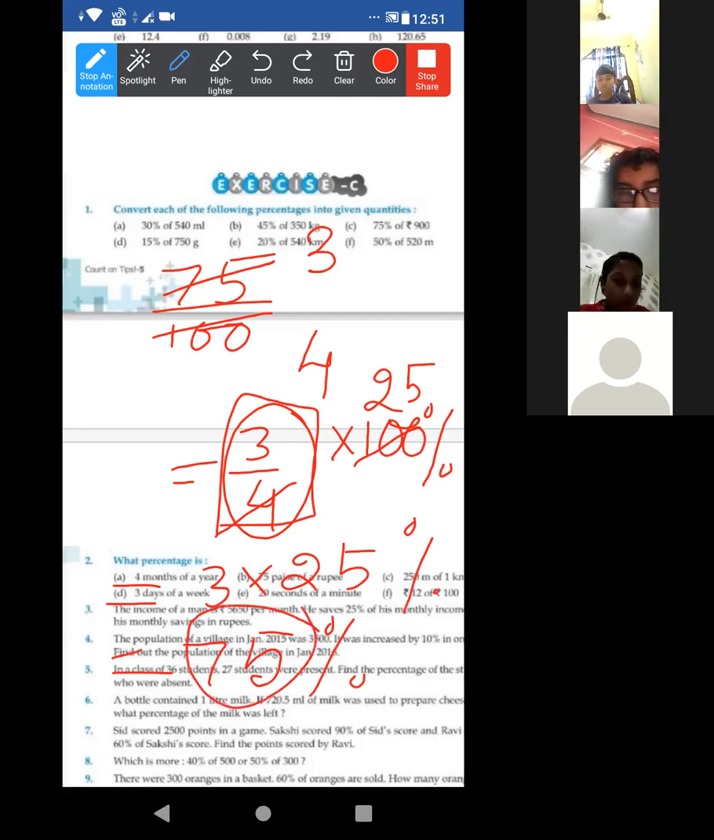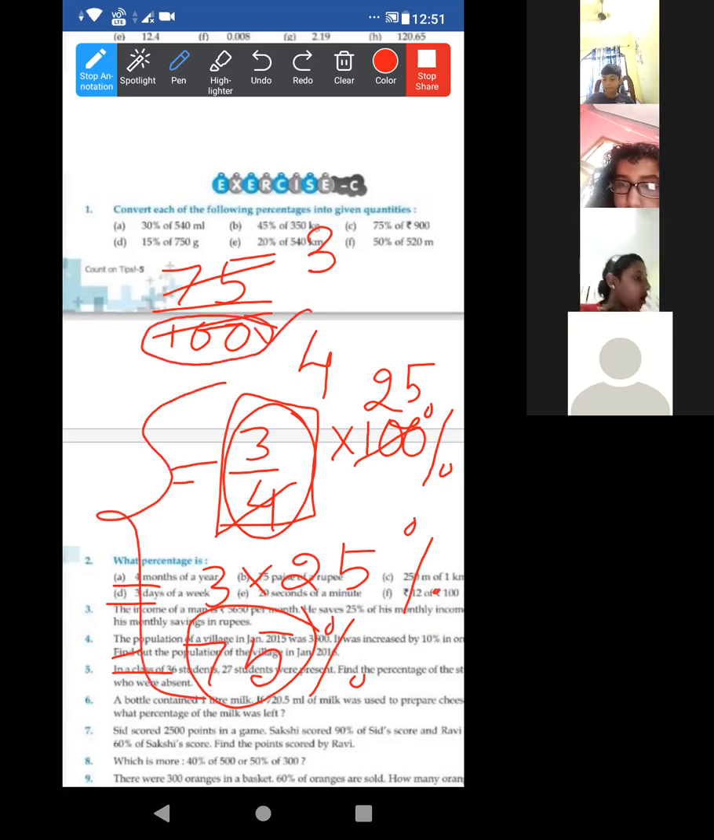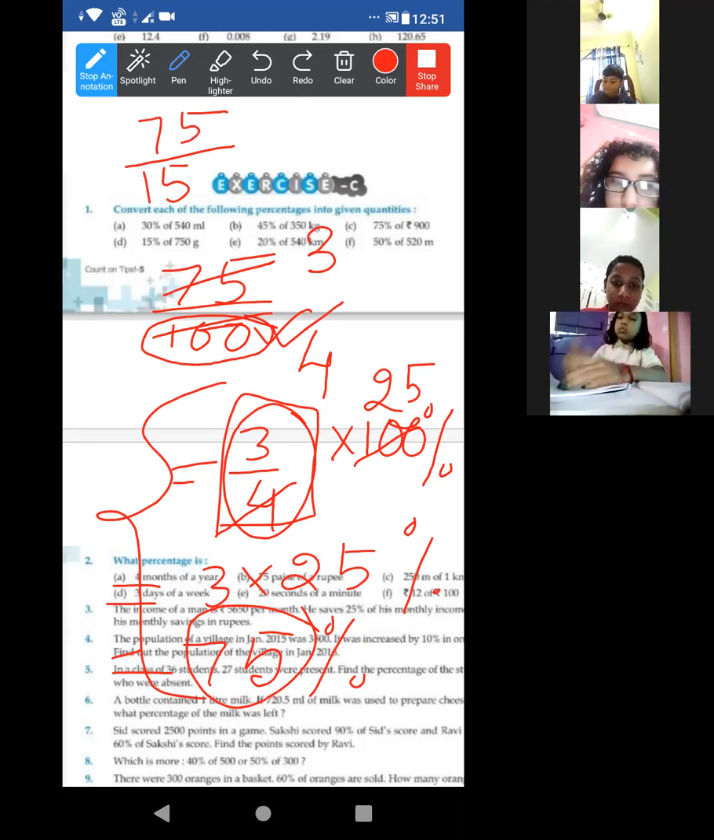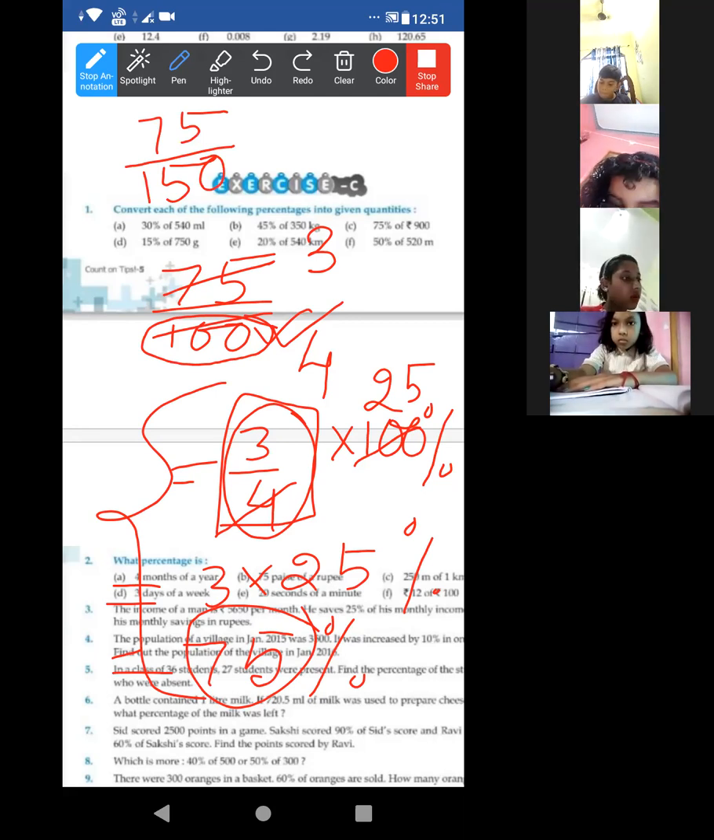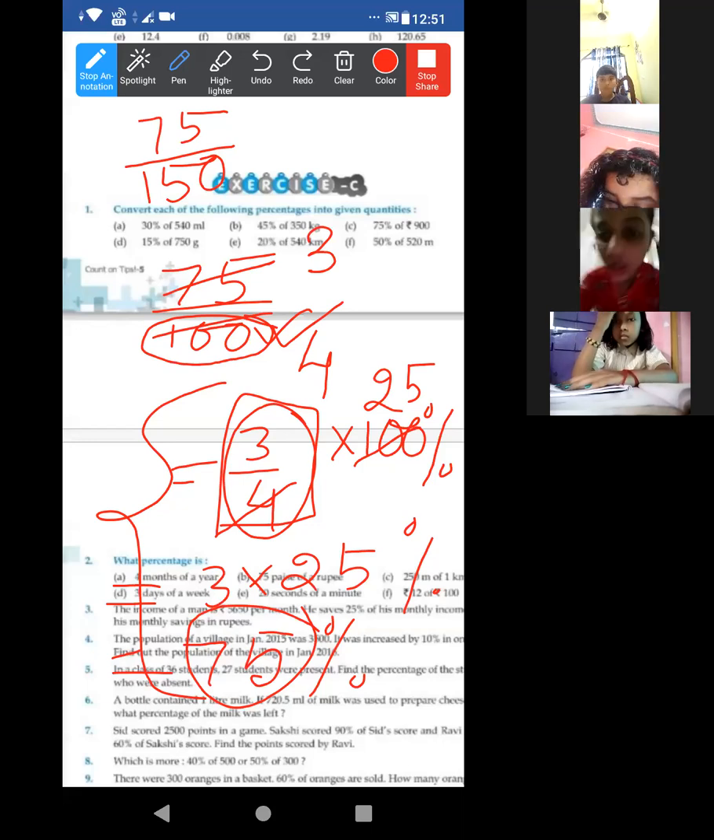So your process is a wastage of time, since the denominator is already 100. But suppose in place of 100, it is any other number, suppose 75 by 150. Then you have to cancel, first convert it into a fraction, then again into a percentage by multiplying by 100%. Got it? Ashmita, understood or not? If not, then say.